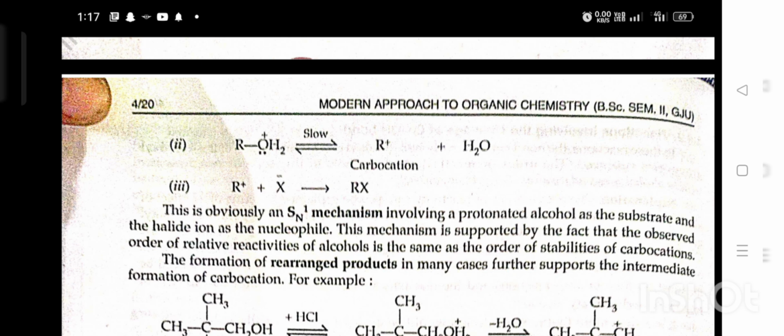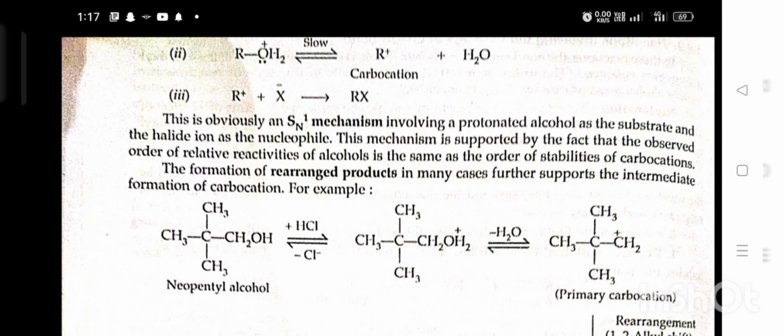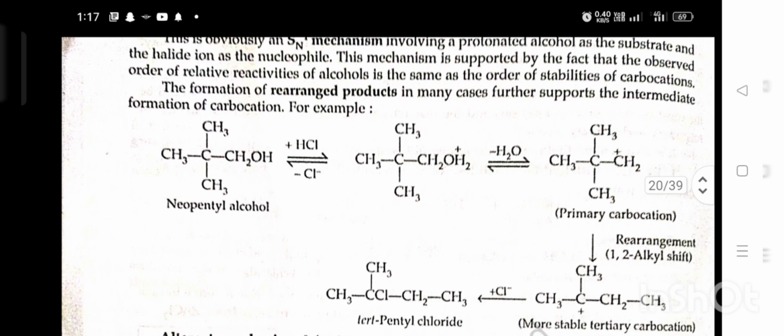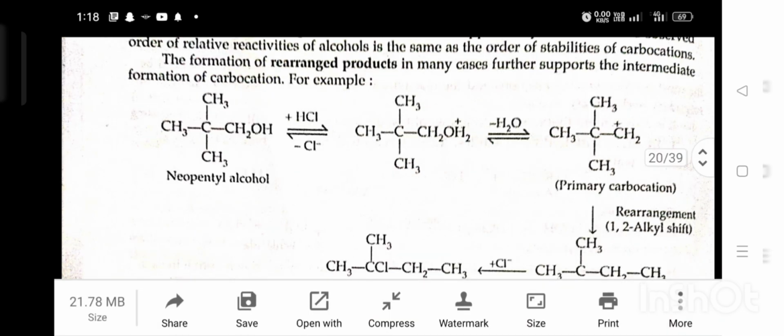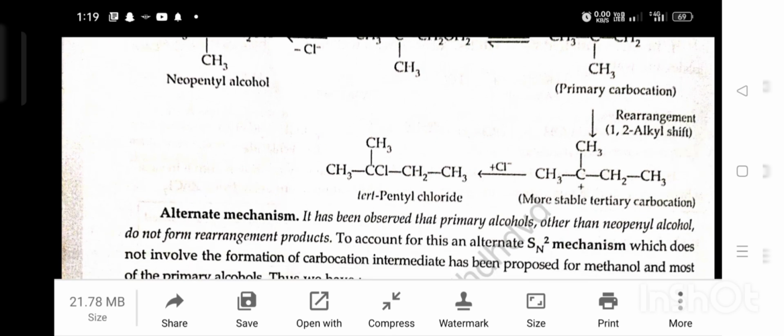nucleophile. This mechanism is supported by the fact that the observed order of reactivity of alcohol is the same as the order of stability of a carbocation. The formation of rearrangement products in many cases further supports the intermediate formation of a carbocation. For example, neopentyl alcohol plus HCl gives protonated neopentyl alcohol, primary carbocation, then rearrangement by 1,2 alkyl shift.